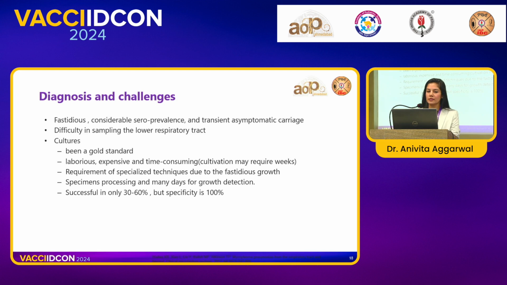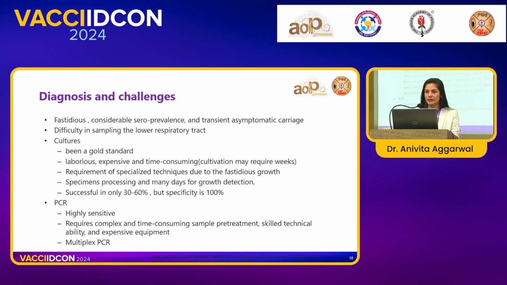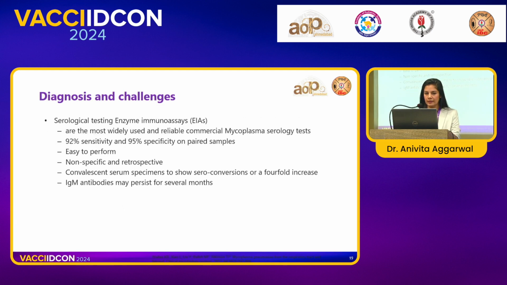So it is a diagnostic challenge. We know it's difficult to culture. Culture methods are hardly available in most of the labs. It has good specificity but hardly any sensitivity, and it is almost redundant. If you look at PCRs, they have high specificity, they're expensive, but these days we have a lot of multiplex PCRs, like I mentioned, the respiratory panels or the genital panels that we are having, which have very good pickup rates, but they are sparsely available in public health centers.